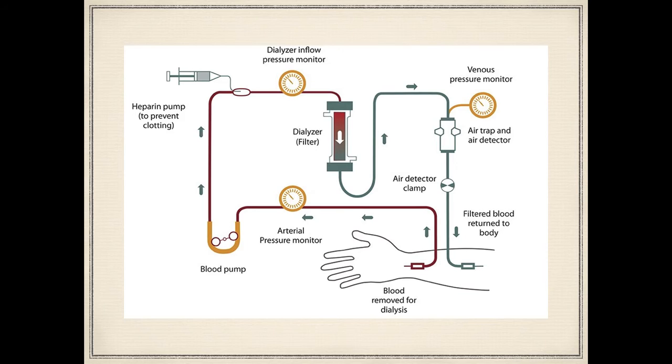For example, there is no urea in the dialysis fluid, so the urea diffuses out of the patient's blood and into the fluid. The amount of other substances in the blood can be regulated by controlling the concentration in the dialysis fluid. For example, the protein in the blood remains there as it's too big to pass, and the concentration of glucose in the dialysis fluid is kept the same as the concentration in the patient's blood.